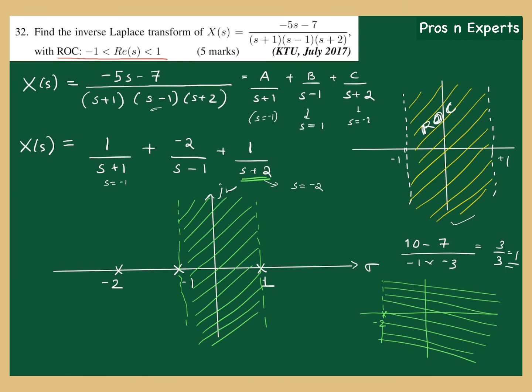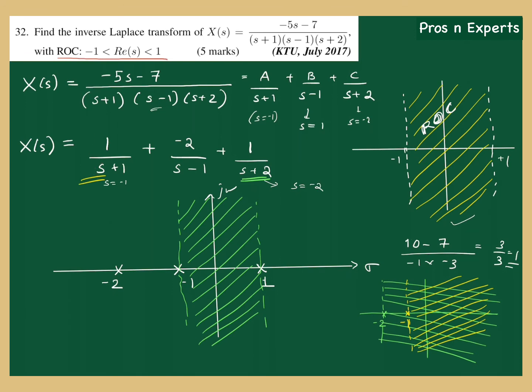Now I'm taking the next pole S equal to minus 1, so this term. Okay, so here it is minus 1. Now the ROC of this transform should be right to this pole like this. So what can you infer about the signal corresponding to this transform?